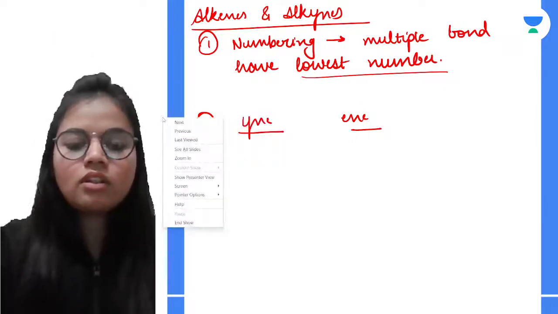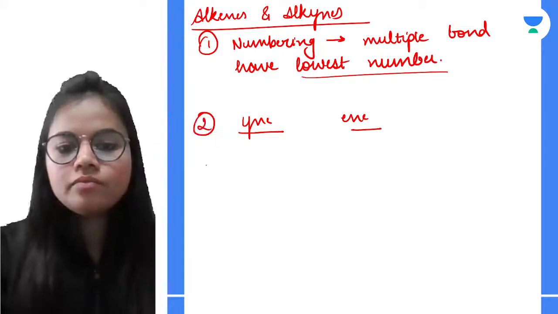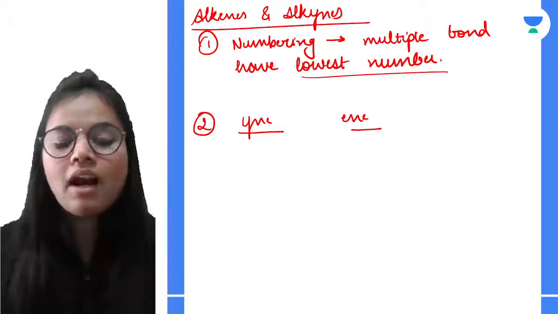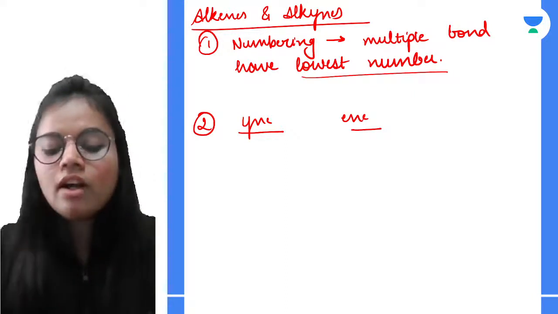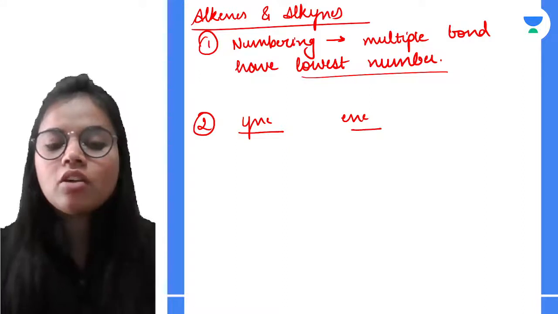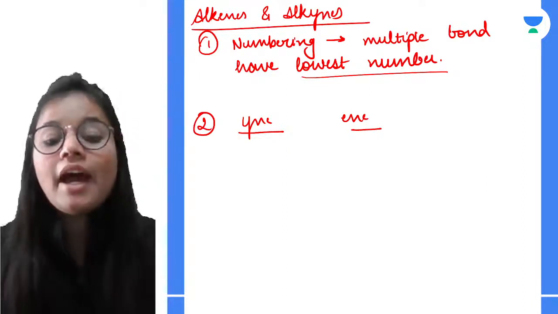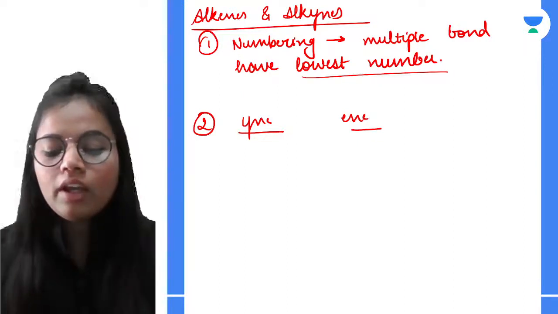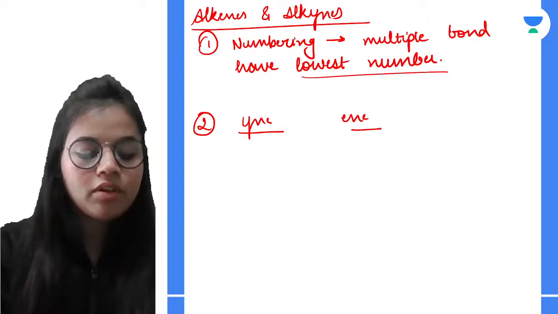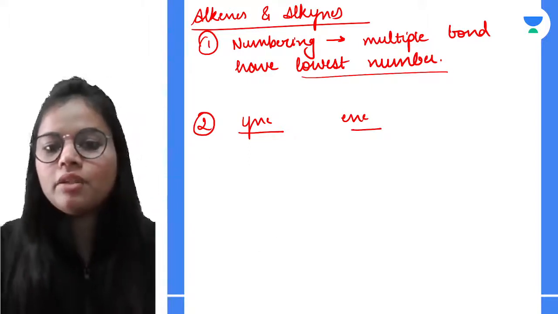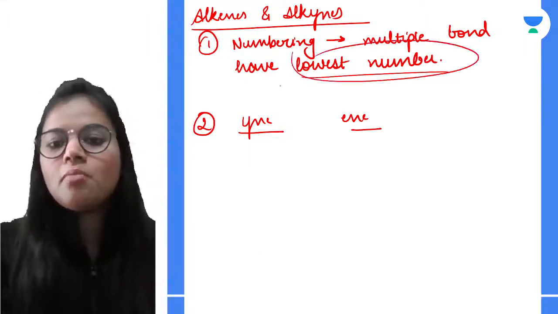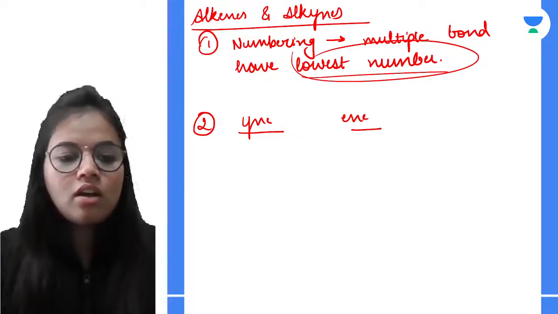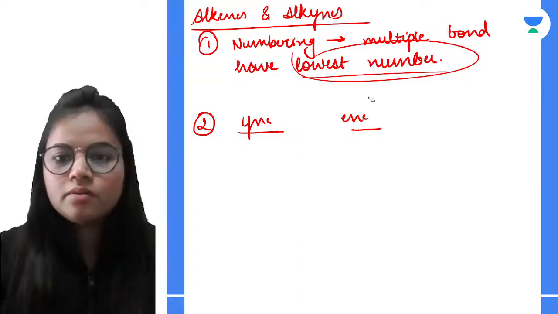Okay, so after that, the third point is, if we are having branched chains, over here the parent chain, of course, will have the longest number of carbon atoms, and it should also have the double and triple bond. Okay, now let us start the numbering. We will understand these things by example. The only thing that you need to remember over here is that multiple bonds are given more preference. Okay, all right, so let's quickly start.